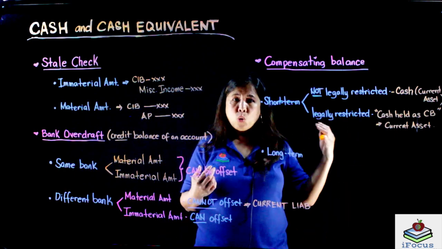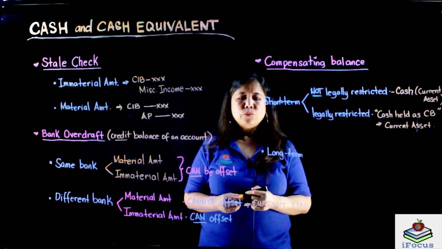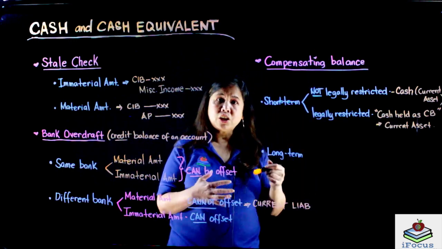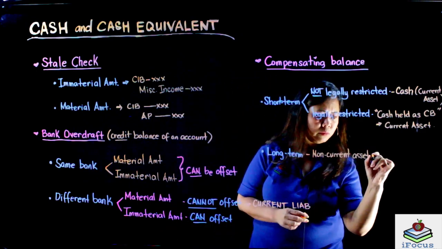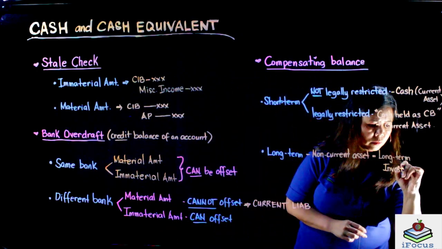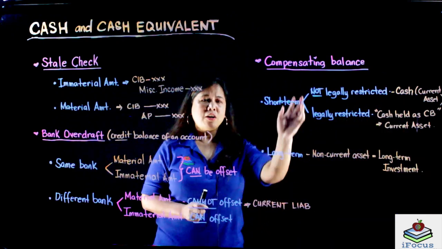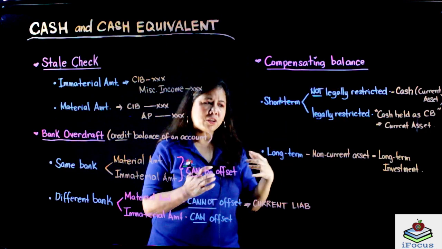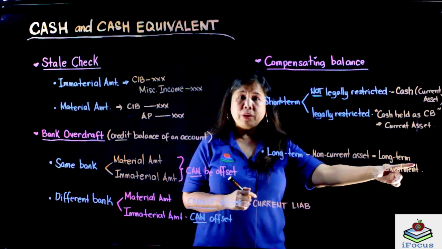So, beyond 1 year. Kapag long-term ang compensating balance, then we will classify this as non-current asset under long-term investment.